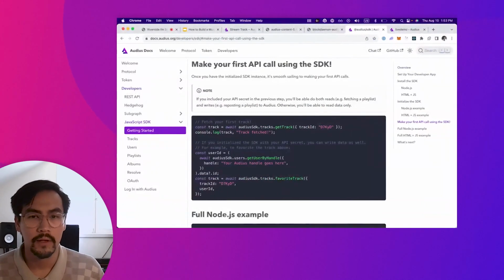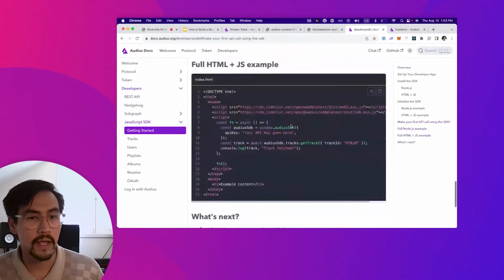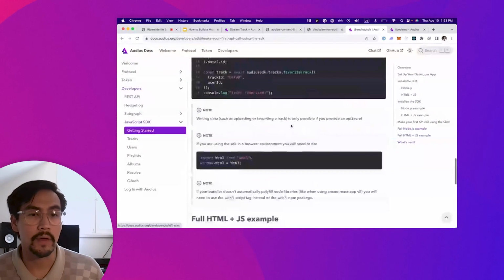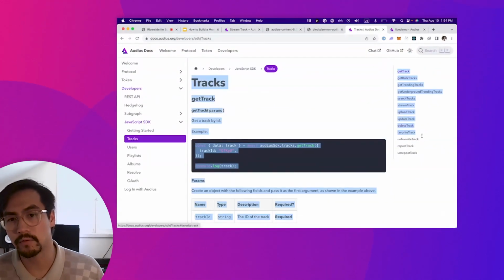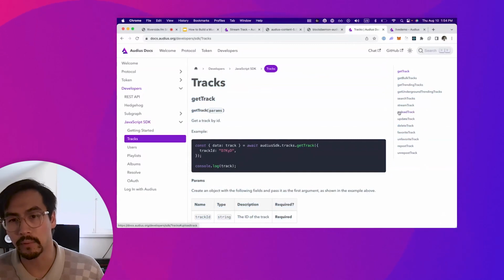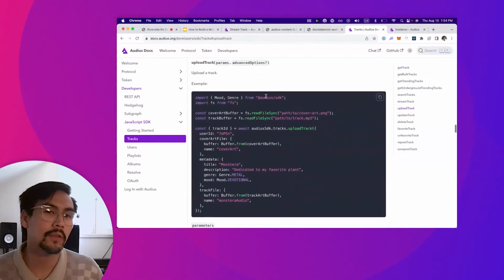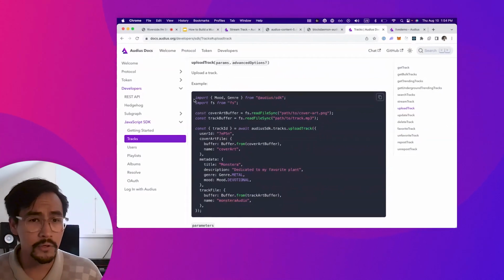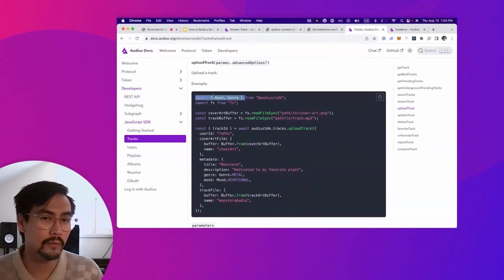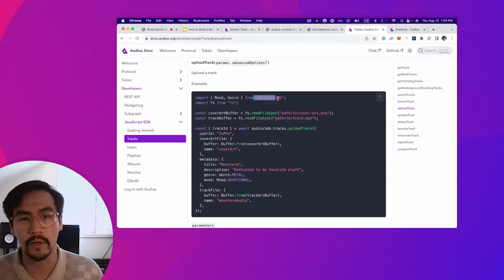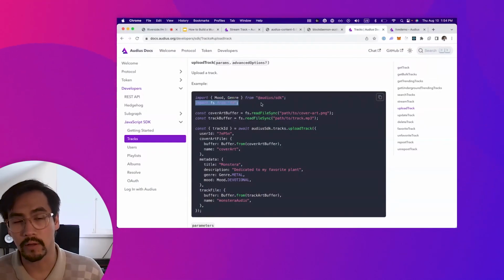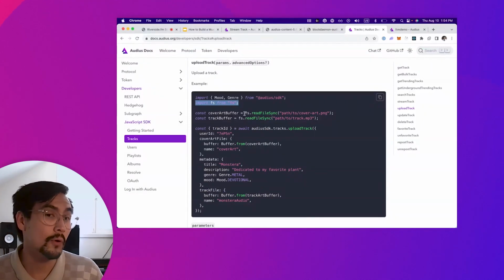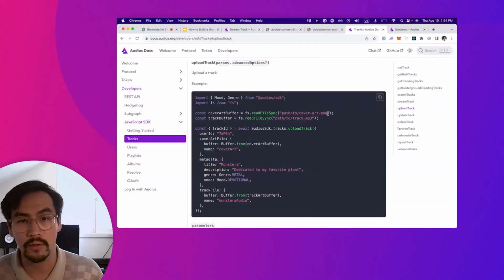All right. So if I wanted to upload a track, this Getting Started guide doesn't have all of the various methods we can call, but if we cruise over here to the tracks section, we'll see that there's a few different options, one of them being upload track. Go to this and let's look at this code for a second. So some new things, we're going to import mood and genre, which are options from the Audius SDK. They're enums, if you will. We're going to import the file system module. This is how we're going to use Node to read something from our computer. So our cover art file and our track file.